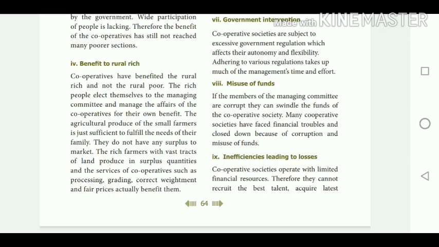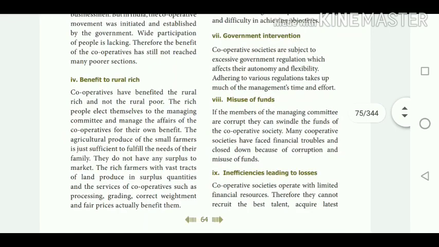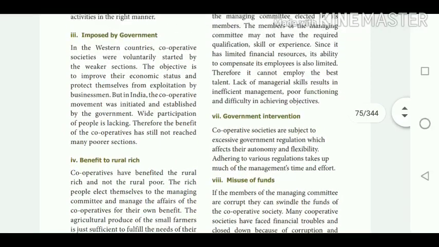Then inadequate rural credit. The fifth topic is inadequate rural credit.